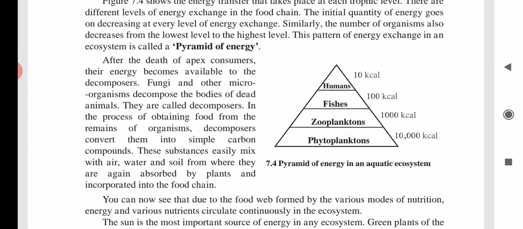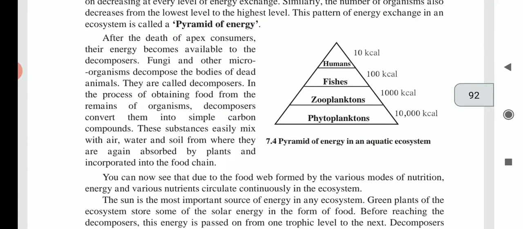They are aquatic plants, and these kinds of plants prepare their own food. So the zooplanktons depend on the phytoplanktons, and this pattern of energy exchange in an ecosystem is called the pyramid of energy.